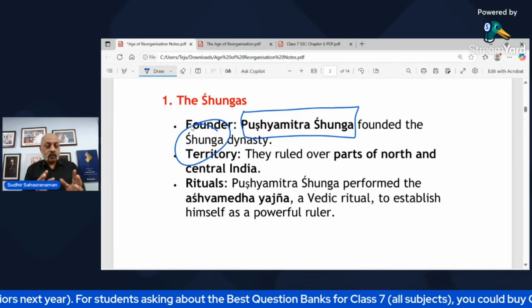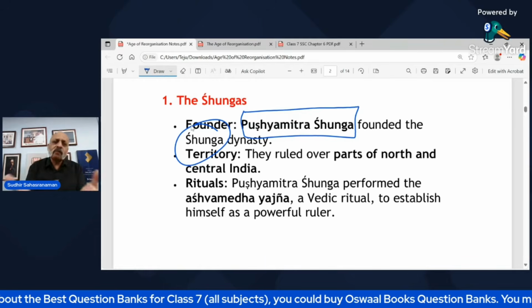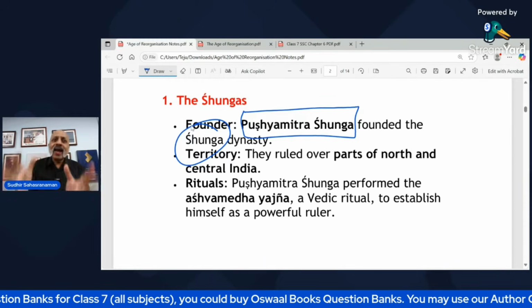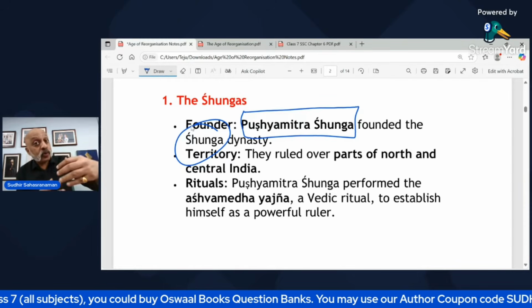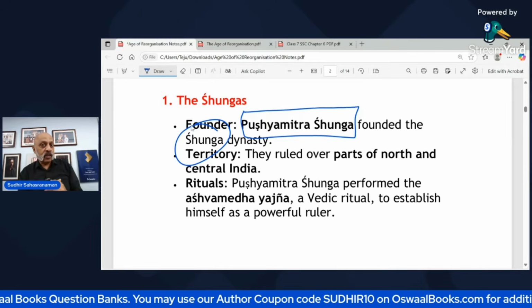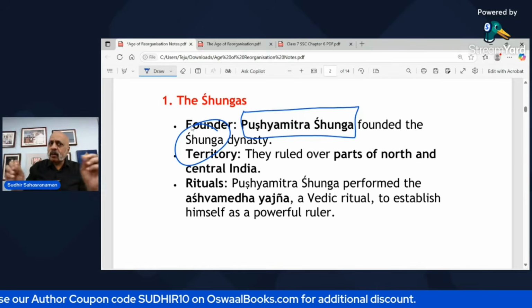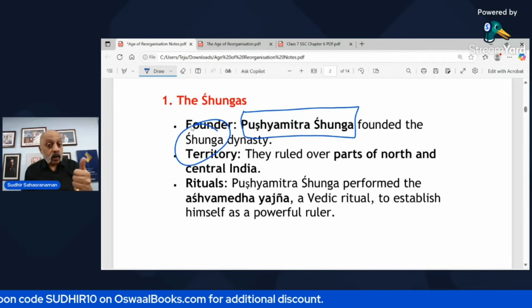So the territory of this Shunga dynasty was entire North India, which was essentially the Maurya Empire, right? And Central India. Why not Northwest India? Because that was now getting weak with a lot of invasions taking place from other parts, right? So almost 70 to 80% he still controlled.